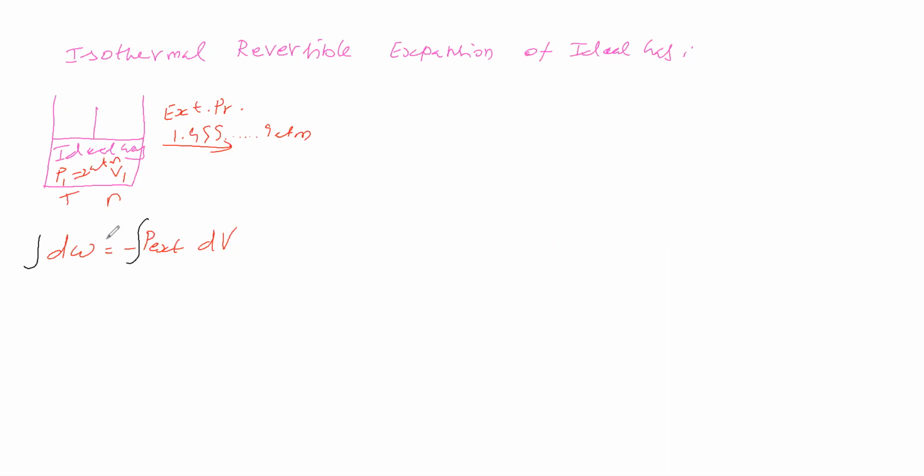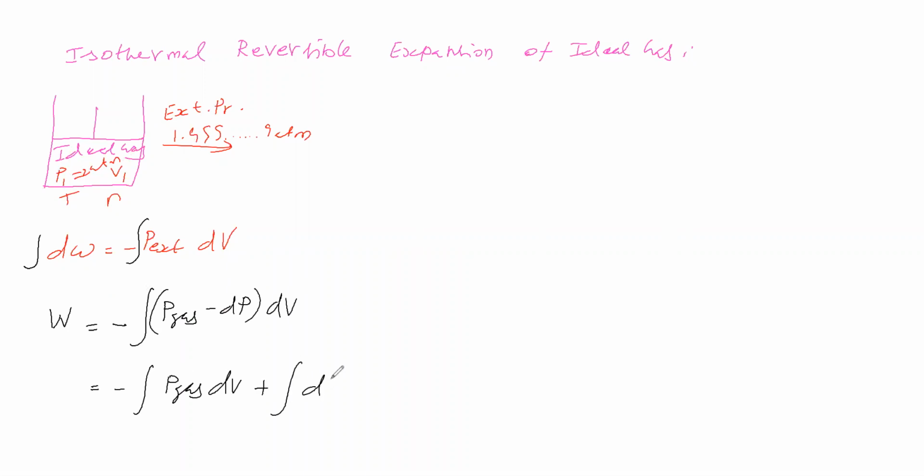This becomes the overall work done, equal to the integral of external pressure times dV. In place of external pressure, I substitute the pressure of the gas minus dP. Then we get minus the integral of P_gas dV plus the integral of dP dV. The dP dV term is a product of two infinitesimally small quantities, so it is negligible compared to the other integral, and we neglect it. What is left is the pressure of gas times dV.